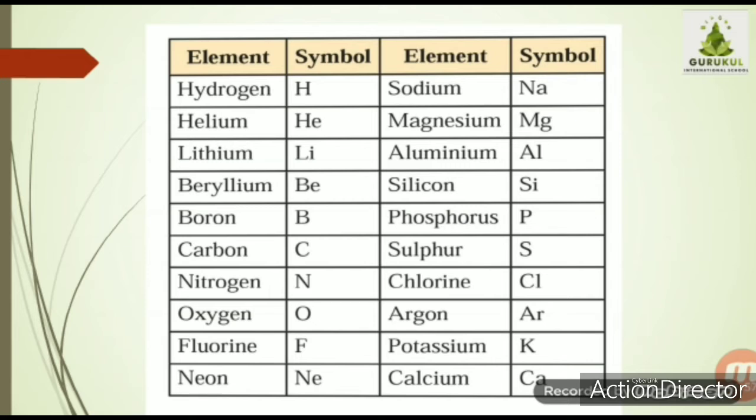And the second letter, if it is included in the symbol, like lithium, helium, neon, chlorine. I am reading the table elements only, I am not talking about the other elements. You can see the second letter in the symbol is the small one. So this is the convention, this is the method, this is the rule by which we are supposed to write the names in the same way.